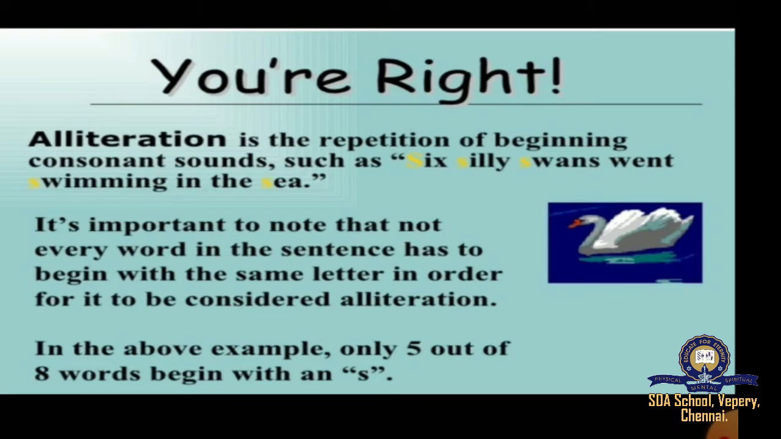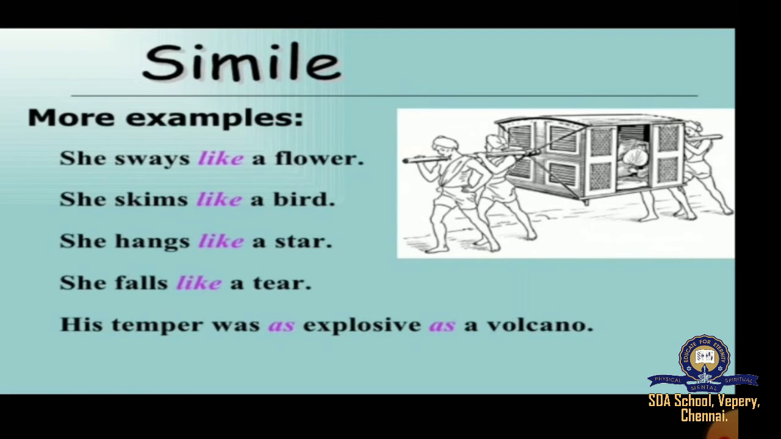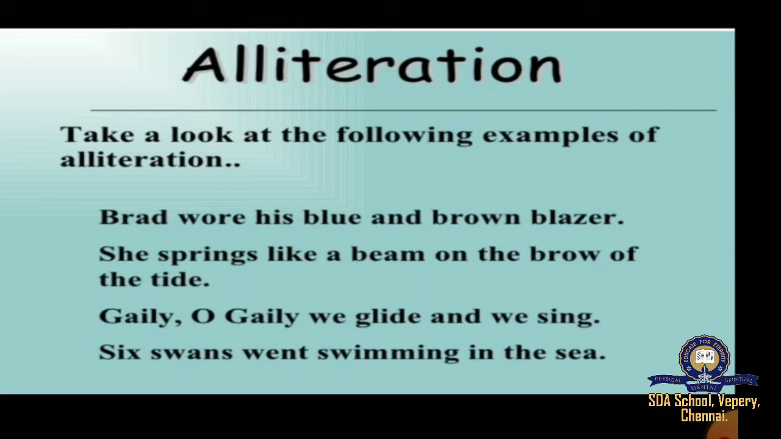So it's not just that the letters have to be the same; the sound also matters. Take a look at the following examples of alliteration. Brad wore his blue and brown blazer. She springs like a beam of brow of the tide. Gale, we glide and we sing. Six swans went swimming in the sea. So these are some of the examples. So you get the examples of alliteration.